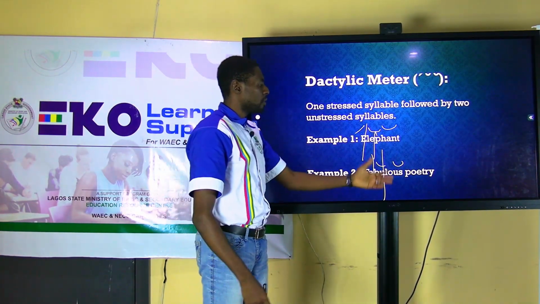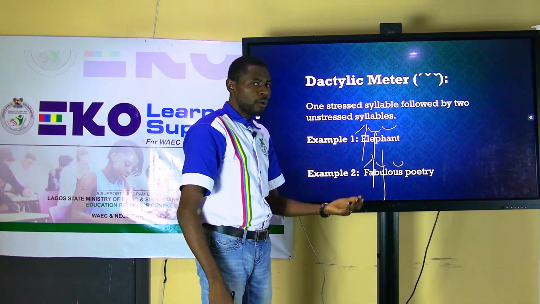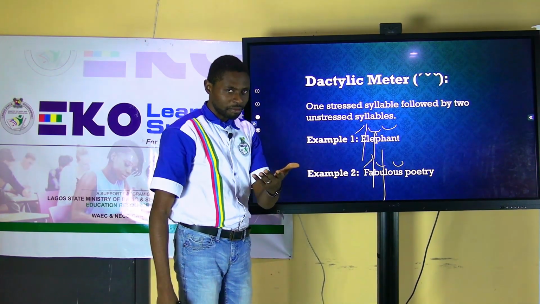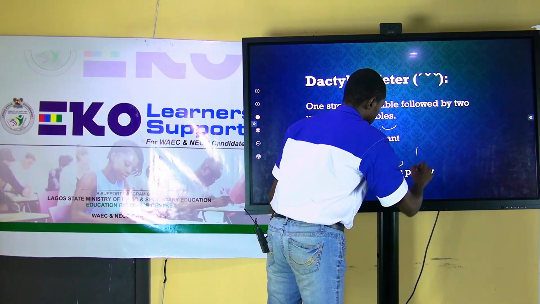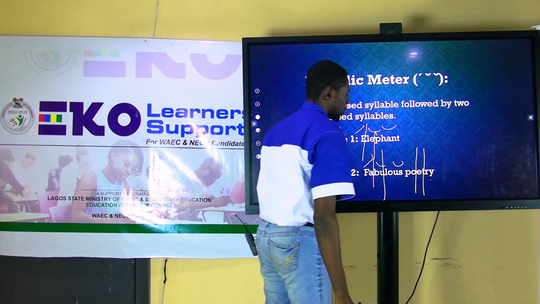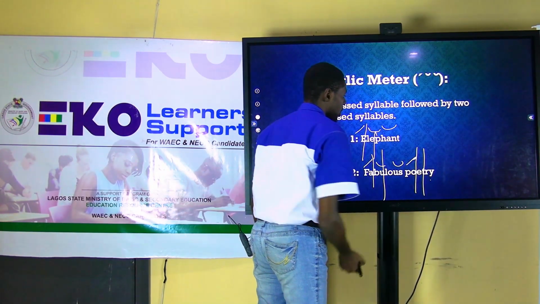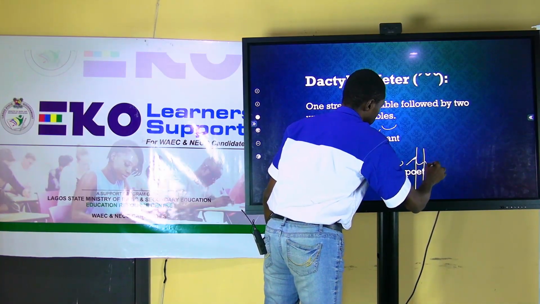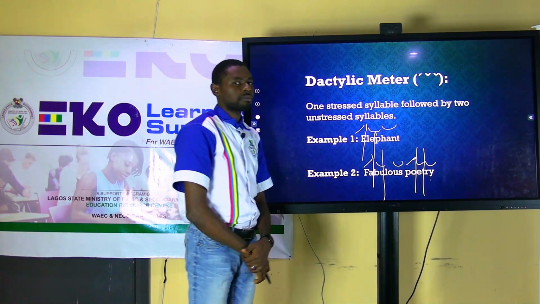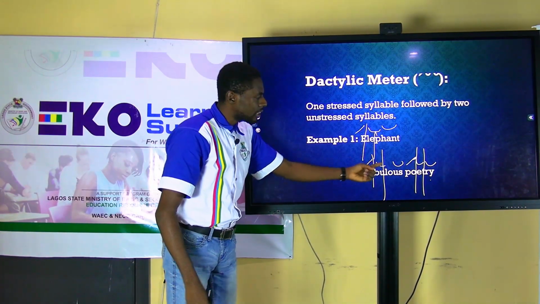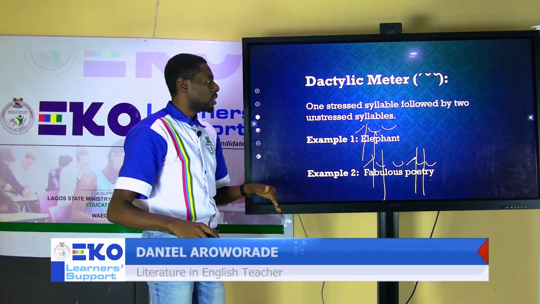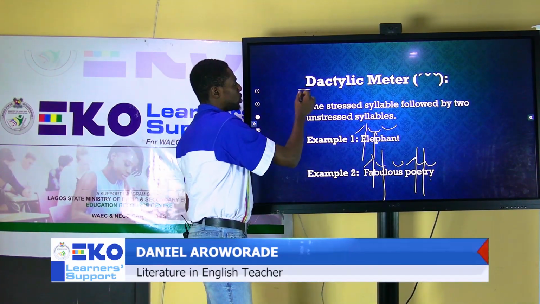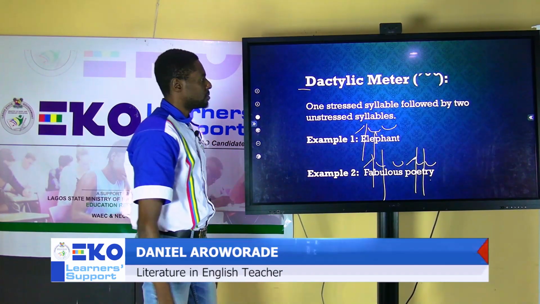Okay? And then you also have another one beside it, poetry. Poetry. Okay? So you have po and 3. Of course, po is very high. Then you have 2 that are unstressed. So when you have this kind of a meter in any word or in the lines of a poem, note that you have used a dactylic meter.